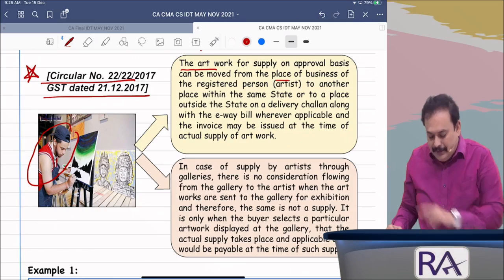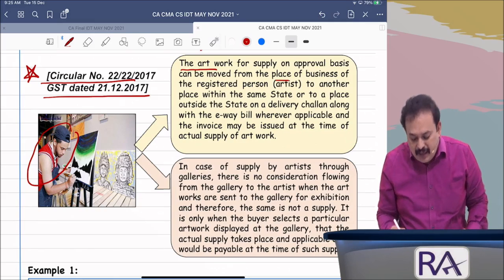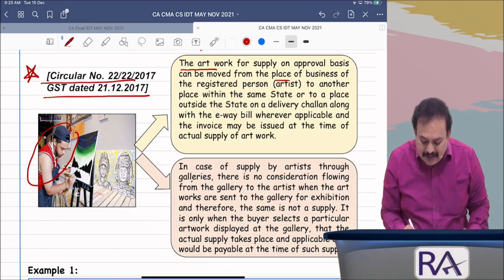Second case. In case of supply of artwork through galleries, there is no consideration flowing from the gallery to the artist when the artworks are sent to the gallery for exhibition, and therefore it is not a supply.